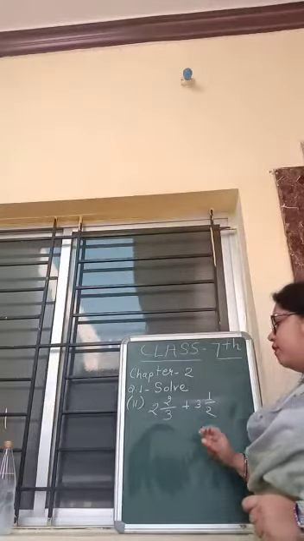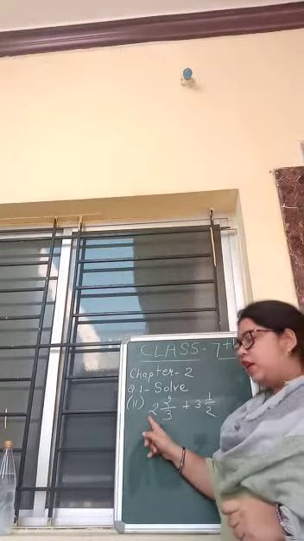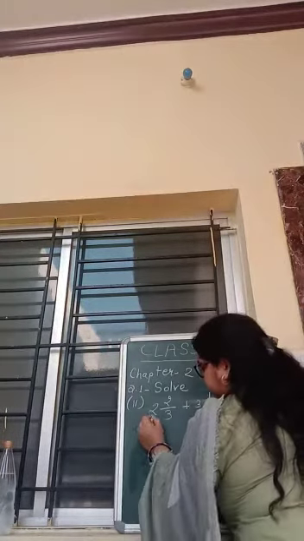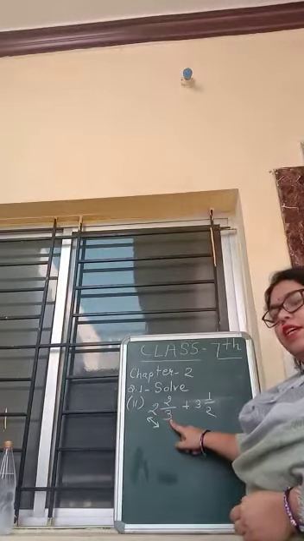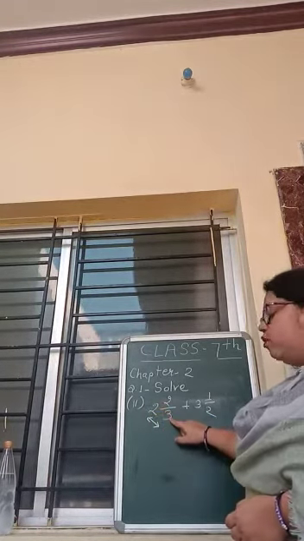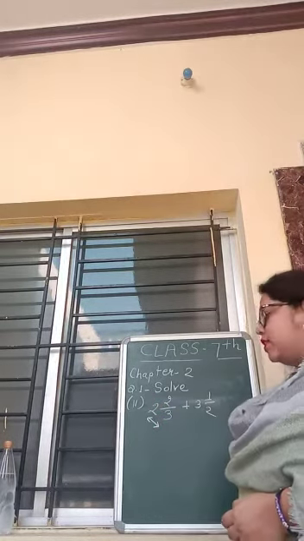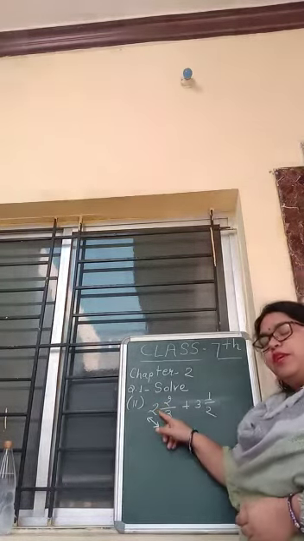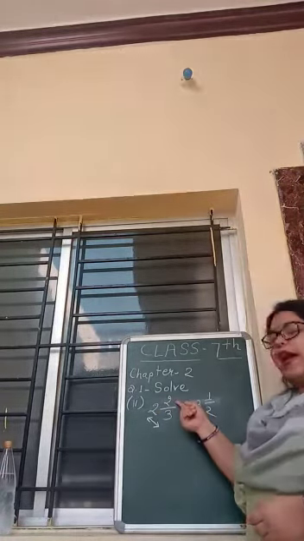So how do we solve a mixed fraction? We will multiply this whole number with this denominator. What is the value of the whole number? 2. What is the value of the denominator? 3. So 3 into 2 is 6. And whatever answer comes, we have to add here.